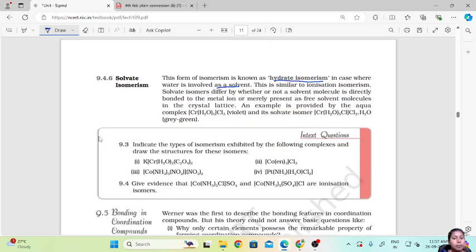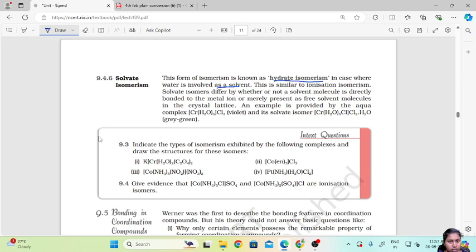So similarly, in hydrate isomerism or solvate isomerism, what will replace what? The water will replace the other ligands present in that coordination compound. So solvate isomers differ in whether or not a solvent molecule is directly bonded to the metal ion or merely present as free solvent molecules in the crystal lattice, not attached to the metal atoms or ions.